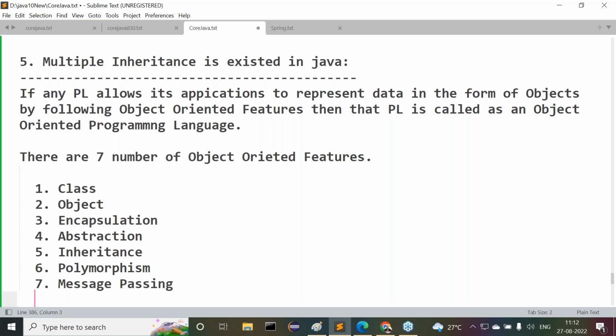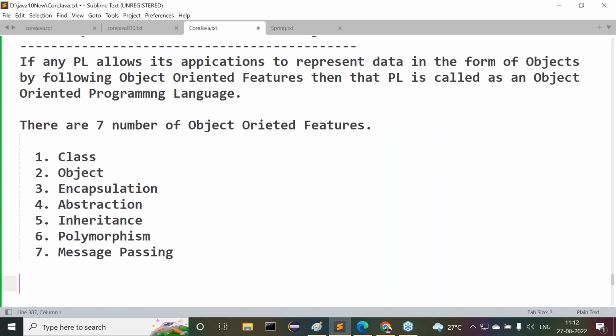But actually people are not including message passing in object-oriented features, but really it is one of the object-oriented features. Tell me guys, how many object-oriented features are available? Seven. What are they? Class, object, encapsulation, abstraction, inheritance, polymorphism, and message passing.